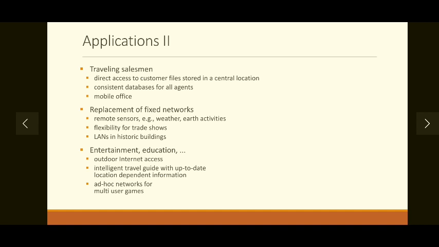Then lastly but not least, for entertainment and education purpose also we can use mobile communication. While traveling, if you want to watch videos, if you want to access internet, or if you want to play games online, then mobile communication is very useful. Also, if we are traveling to unknown places, we can use GPS facility of the mobile communication for knowing the road towards the destination. So these are some of the applications of the mobile communication. There are many more. We can find that in several reference books as well.